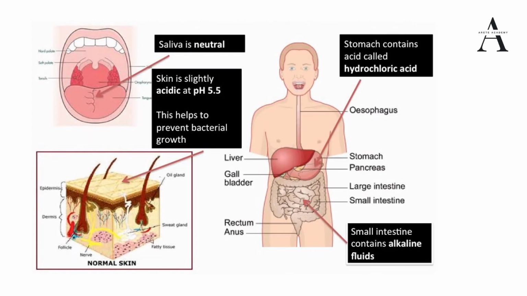Now we will discuss the bodily fluids or body-related acids. Here you can see on the screen it is written that saliva is neutral. Saliva is 99% water, and 1% consists of digestive enzymes, uric acid, electrolytes, mucus-forming proteins and cholesterol.